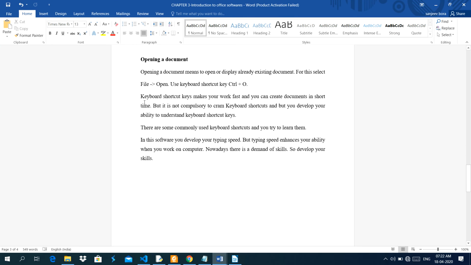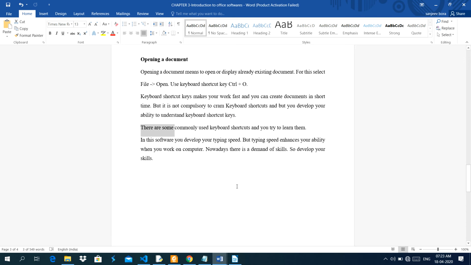See, there are some important points related to keyboard shortcuts. Keyboard shortcut keys make your work fast and you can create documents in short time. But it is not compulsory to cram keyboard shortcuts. But you should develop your ability to understand them. Like see this key here, Ctrl-O. This key is used in Microsoft Office, Microsoft PowerPoint. In lots of software this key is used.